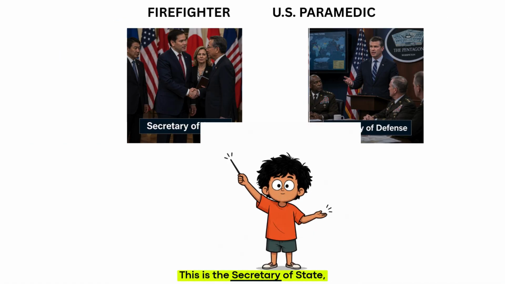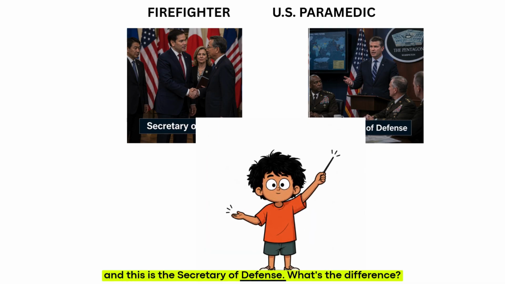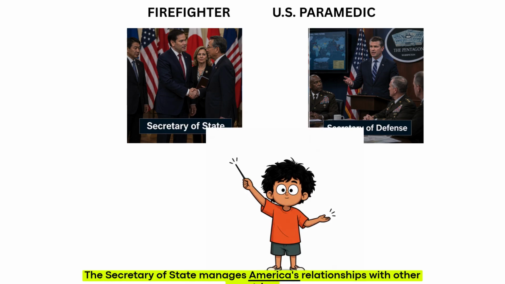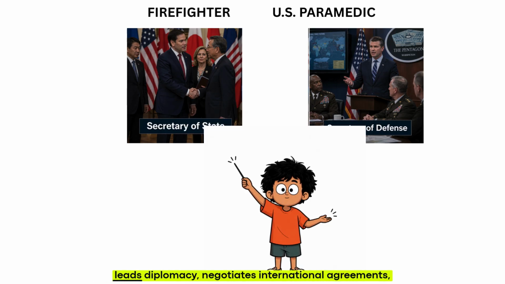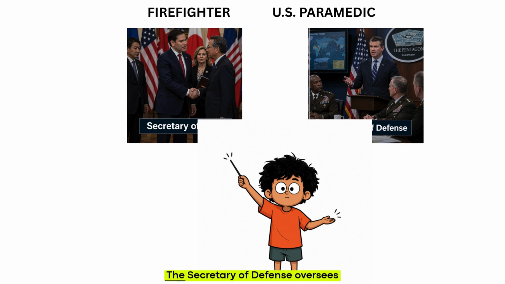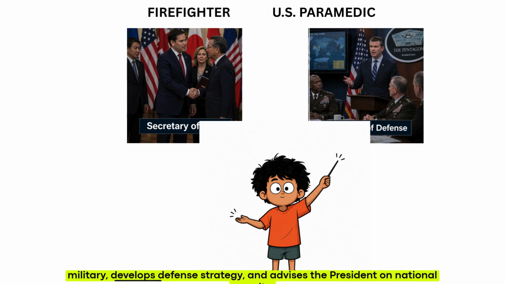This is the Secretary of State, and this is the Secretary of Defense. What's the difference? The Secretary of State manages America's relationships with other countries, leads diplomacy, negotiates international agreements, and advises the President on foreign policy. The Secretary of Defense oversees the Department of Defense, manages the U.S. military, develops defense strategy, and advises the President on national security.